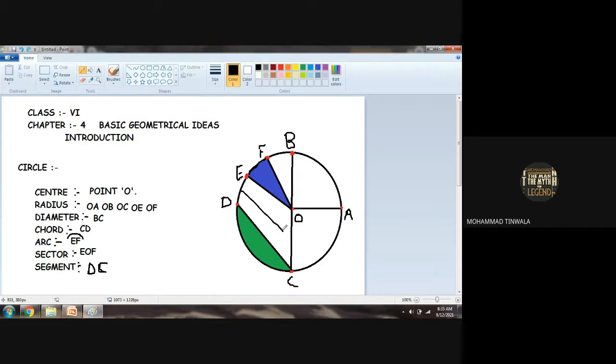It will always be a straight line like this. Are you getting it? But it can be in any direction in the circle.